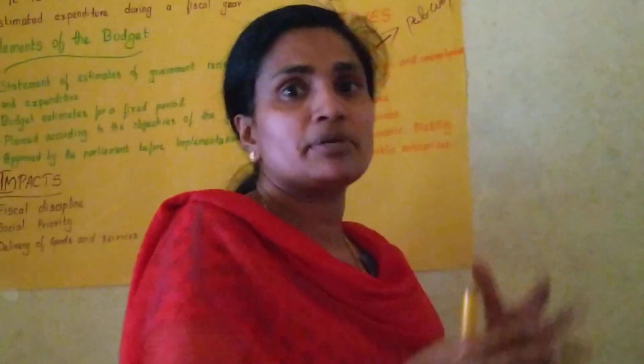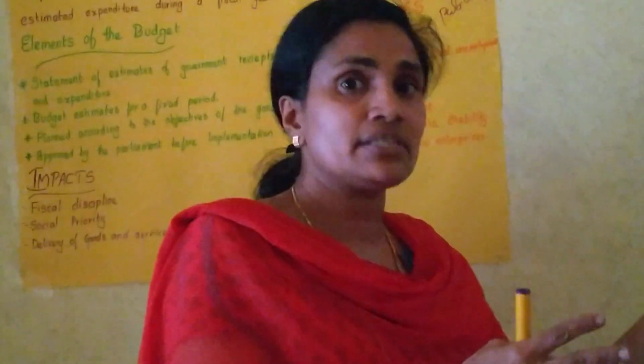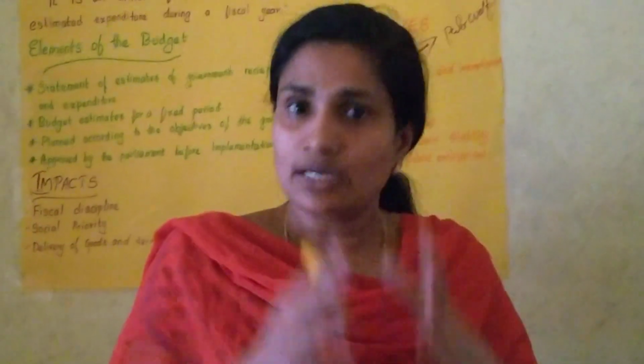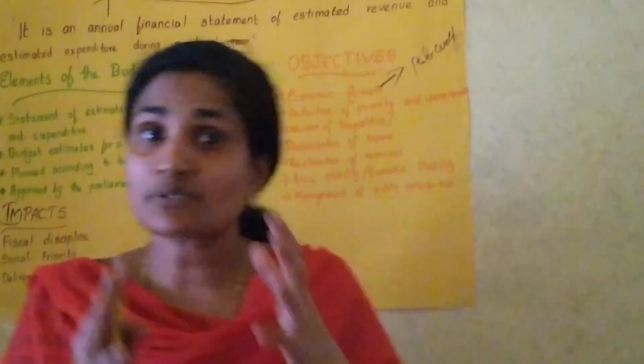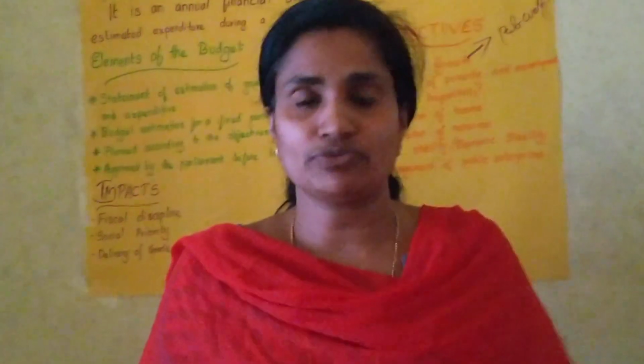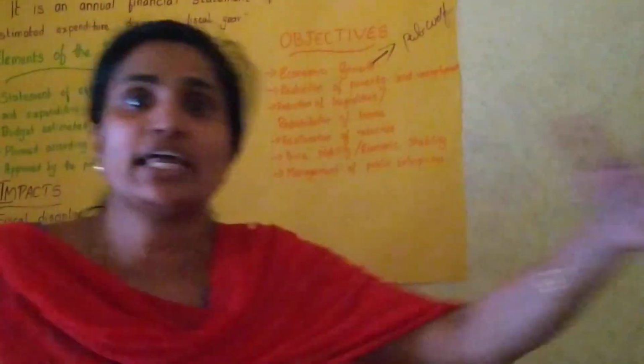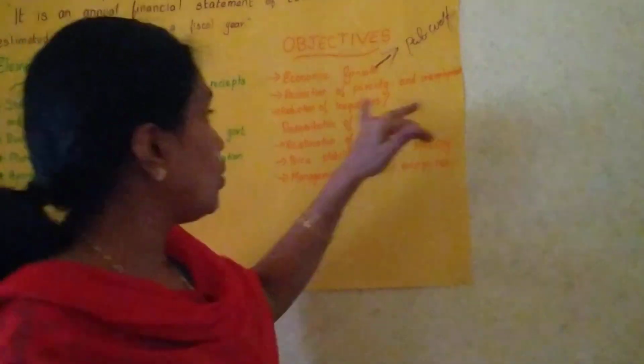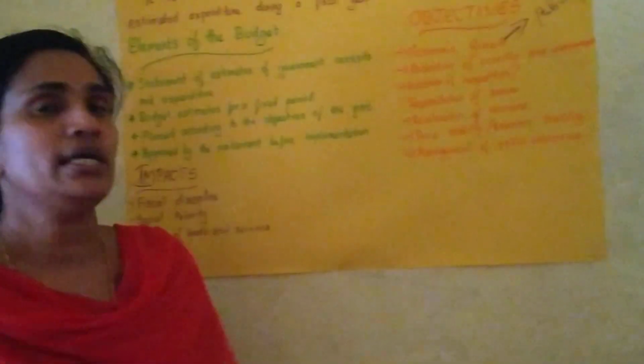You know what GDP is: the value of final goods and services produced within the country. It leads to an increase in the income of the people, per capita income, standard of living and growth of the economy. That is the first and foremost objective of the government budget.